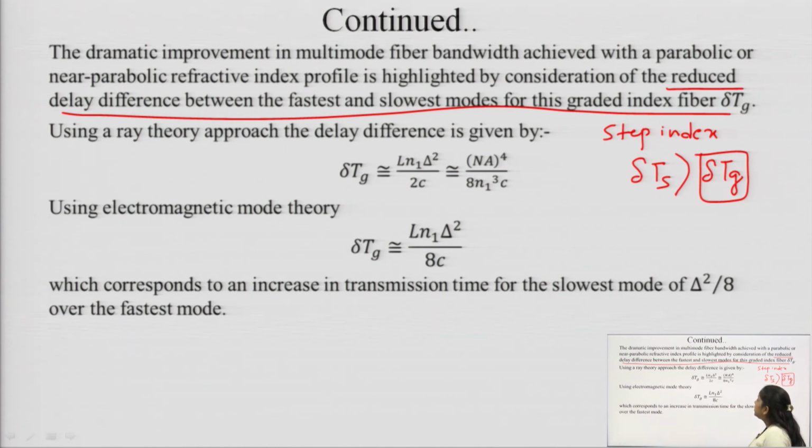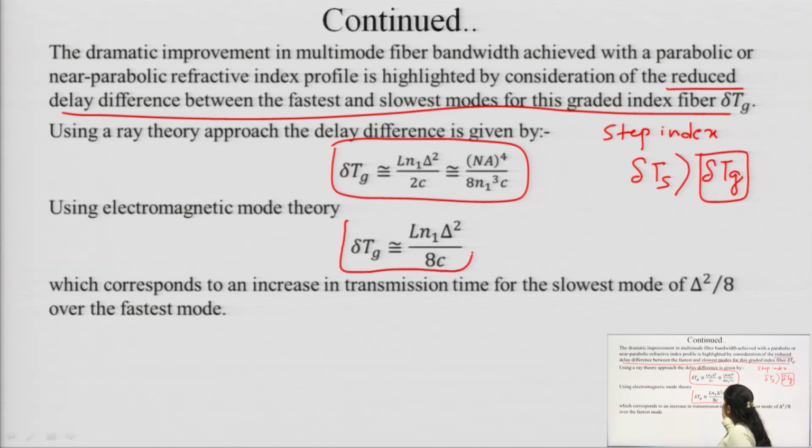As per the ray theory, already we have studied that there exist two theories for any work regarding optical communication, optical fiber. As per the ray theory, the delay difference is given by this form. We are not going through the complete derivation.